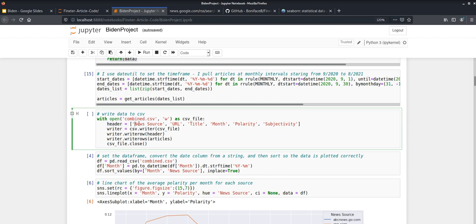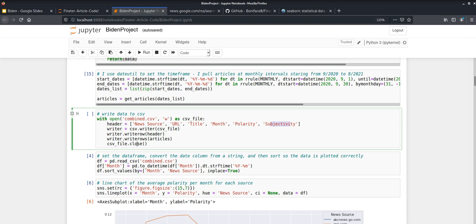In this case, I'm going to write news source for just the name of the news outlet, the URL of the article, the title of the article, the month in which the article was published, polarity, and then the subjectivity. Then we just write the header as the first row, and then just write each row of our data into the CSV and close it. And we are set to go.